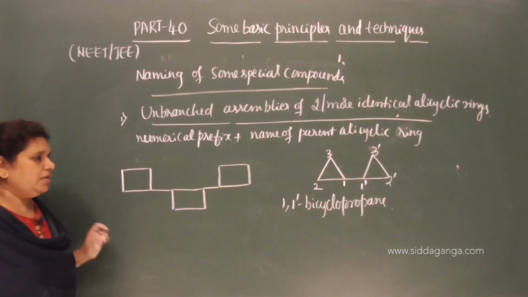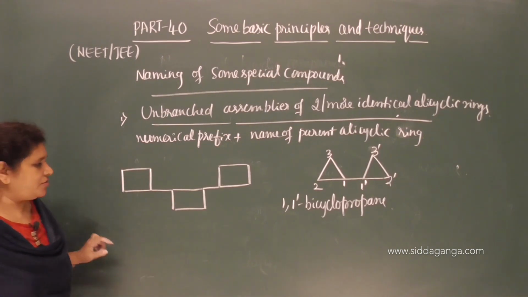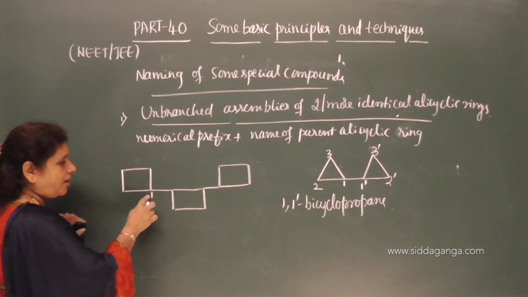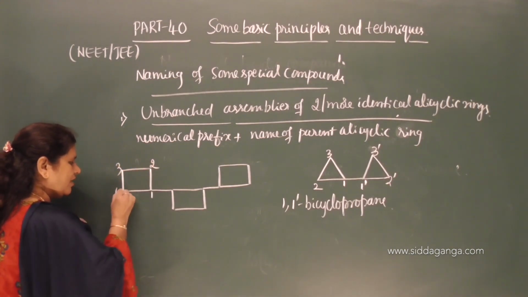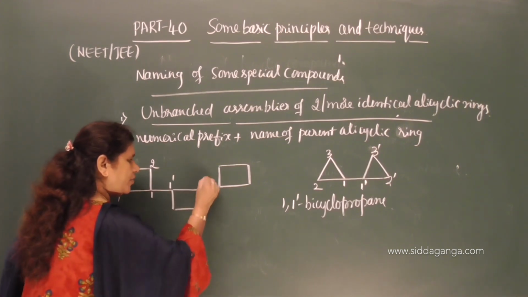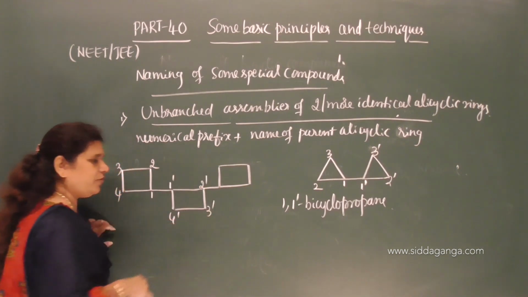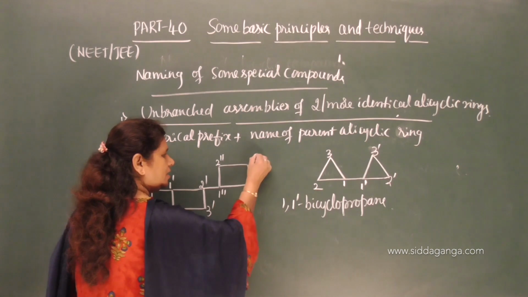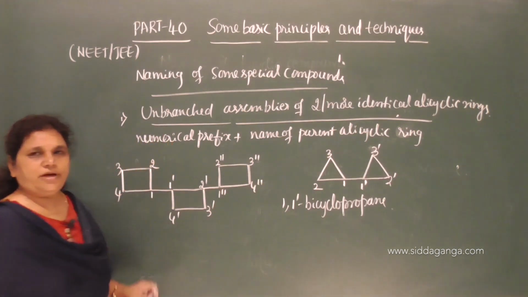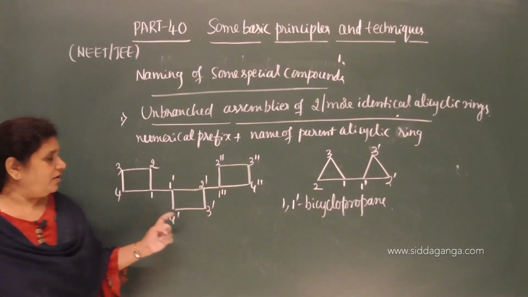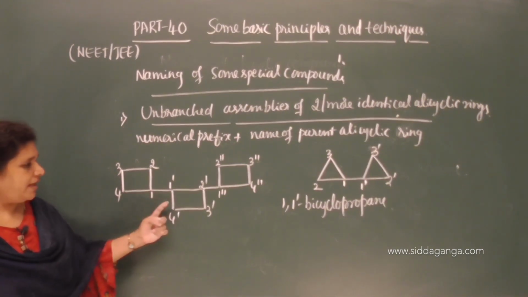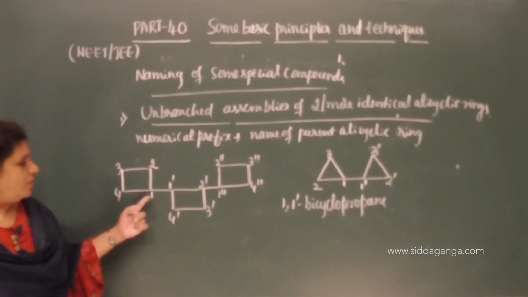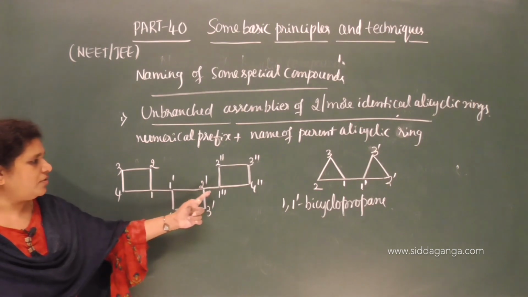See here, 3 cyclobutane rings are joined. You have to start from here. The lowest number should be given to the bridge carbon. 1, 2, 3, 4, 1 dash, 2 dash, 3 dash, 4 dash, and again 1 double dash, 2 double dash, 3 double dash, 4 double dash. In this way you have to give the number: first numbering 1, the second 1 dash, the third 1 double dash, like that. So 1, 1 dash, 2 dash, 1 double dash.